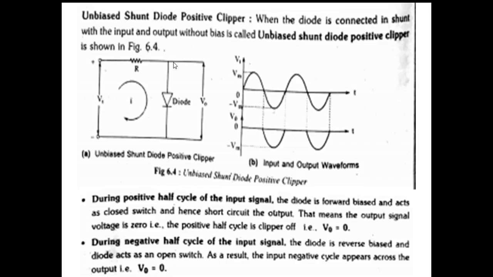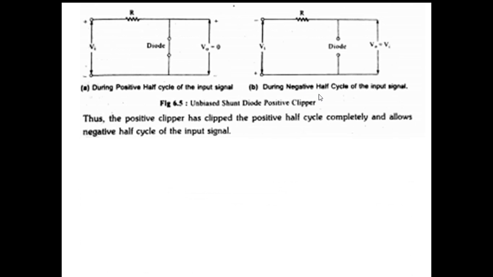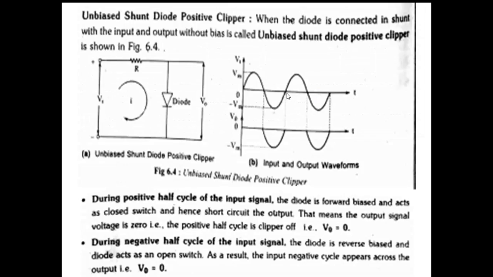This is the input signal Vi applied here. Vi consists of a sinusoidal signal with positive halves and negative halves. By applying this signal as input in this circuit, let us see. During the positive half cycle of the input signal, the diode is forward biased. If the positive half is applied, then what will happen?